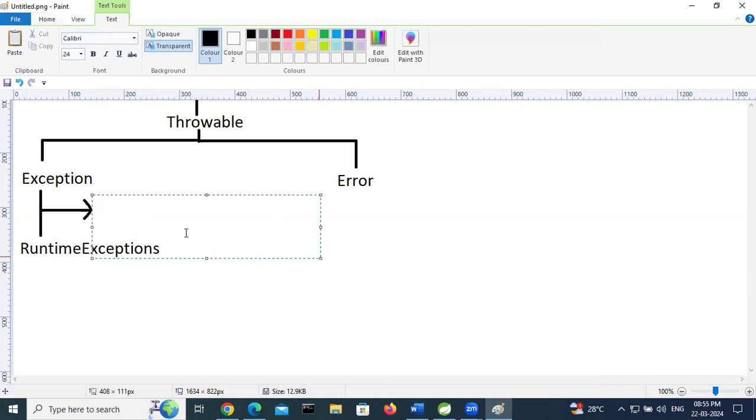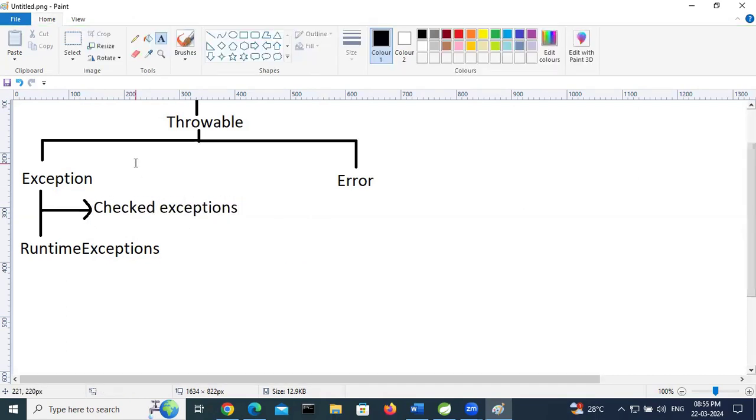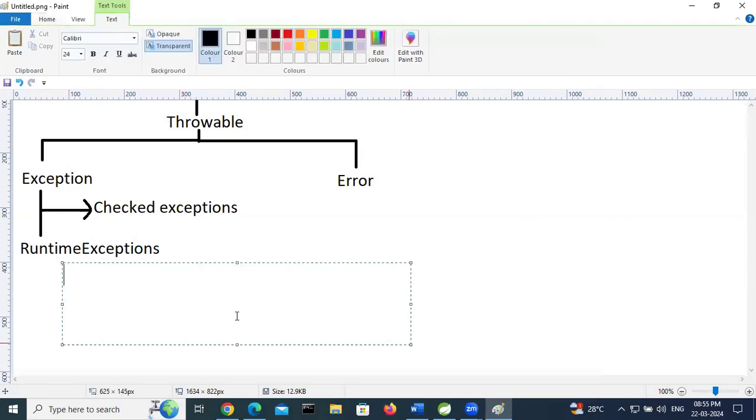What is the difference between checked exceptions and unchecked exceptions? Exception and its subclasses are checked exceptions. RuntimeException and its subclasses are unchecked exceptions.